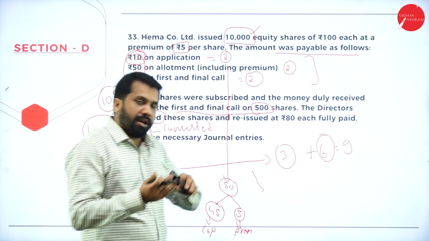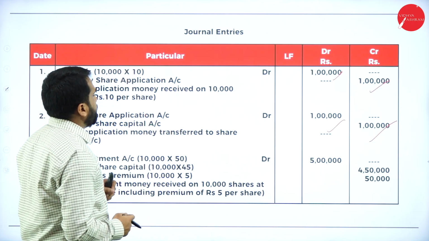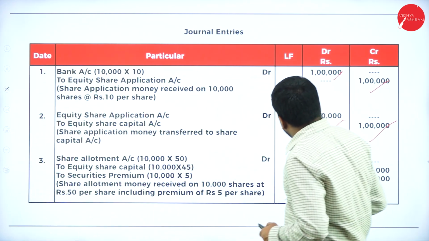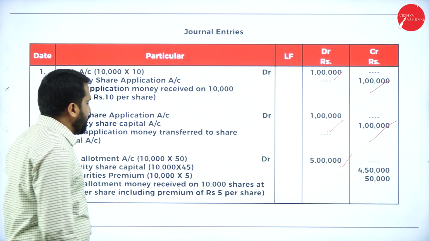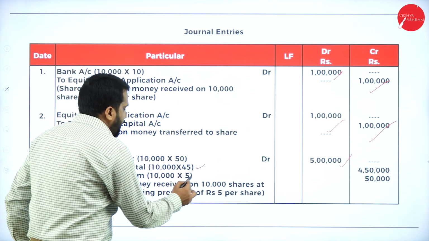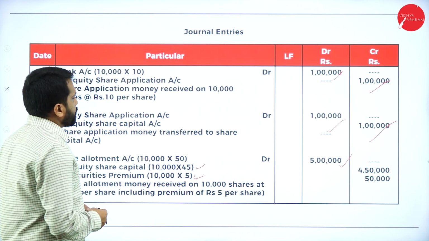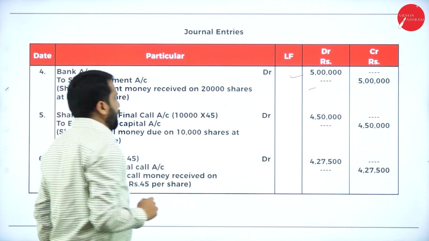Including premium means we have to separate that premium, 5 rupee. So allotment will be 10,000 into 50, 5 lakh. Then equity share capital, as I told you, 45 and premium is 5. We have to do bifurcation. Bank account debit to share allotment, same value, 5 lakh, 5 lakh.